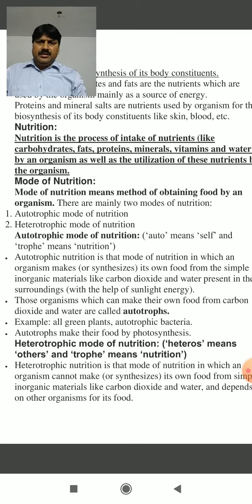We can simply define it as the mode of nutrition in which an organism makes or synthesizes its own food from simple inorganic materials like carbon dioxide and water which are present in the environment. And those organisms which perform this important function are called autotrophs.